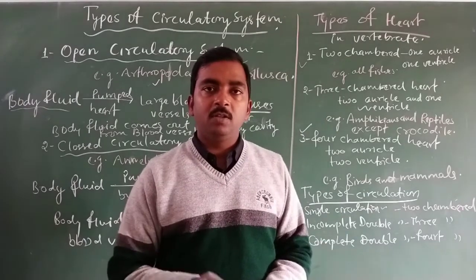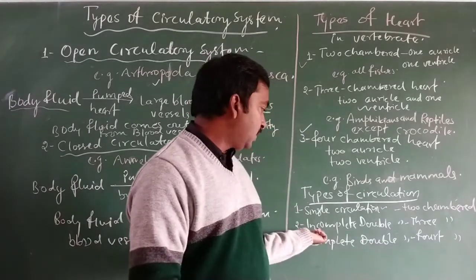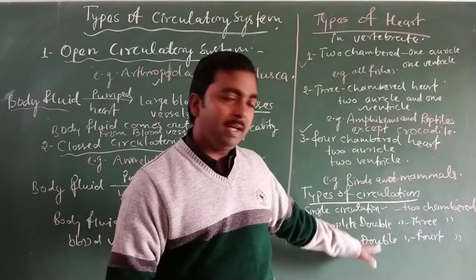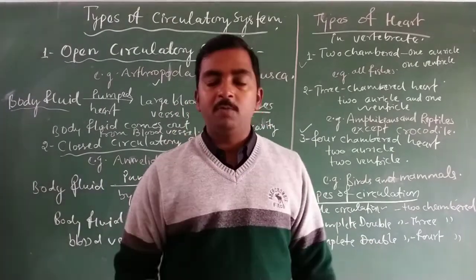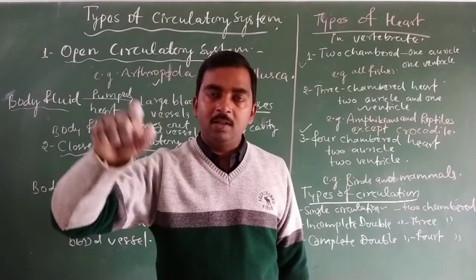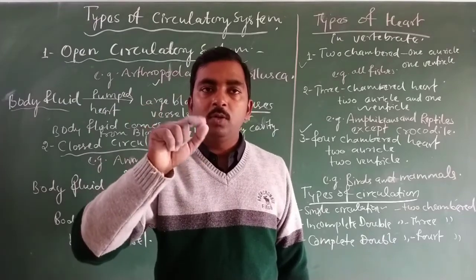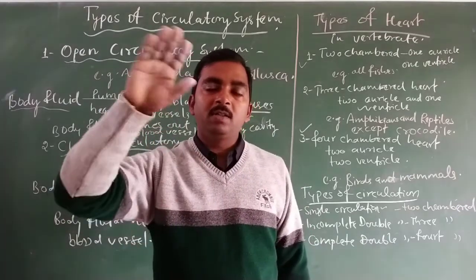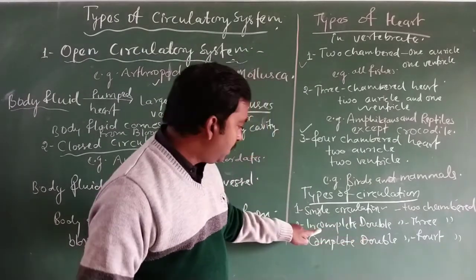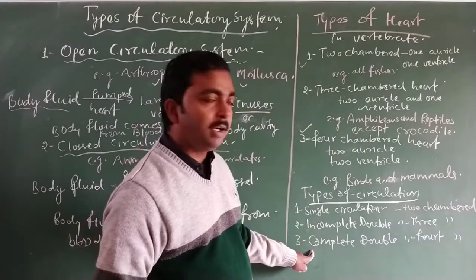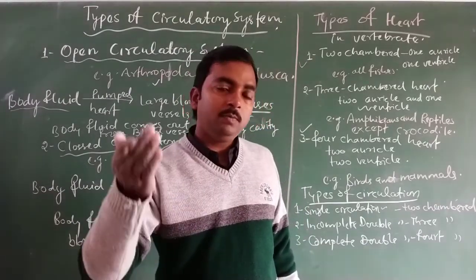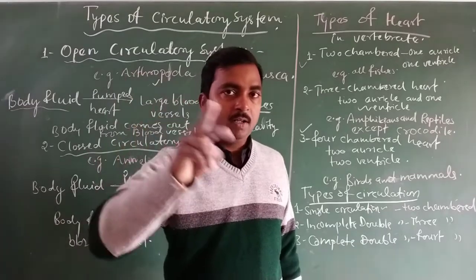It means that during one cyclic circulation, the blood passes two times through the heart in both the incomplete and complete double circulation. So it is considered a double circulation because in these two kinds of circulation the blood passes two times through the heart, or two circulations take place during one complete cyclic circulation throughout the body. So it is called double circulation. And why is one called incomplete and another called complete? Due to the mixing and no mixing of the two kinds of blood, that is oxygenated and deoxygenated.